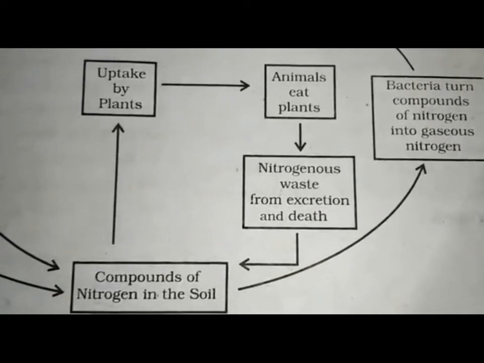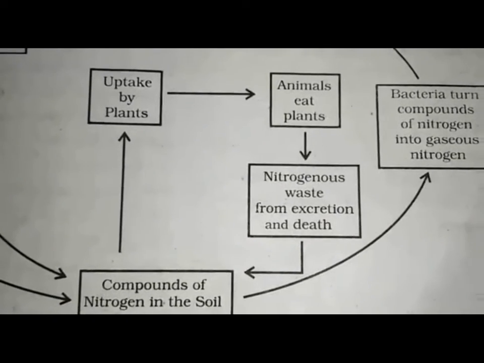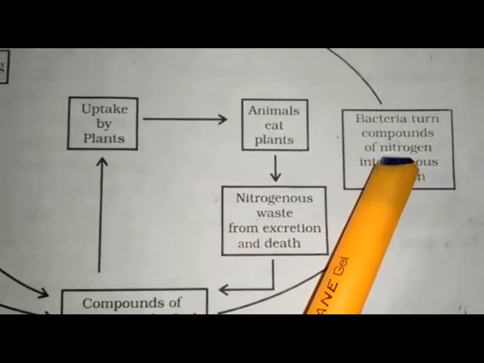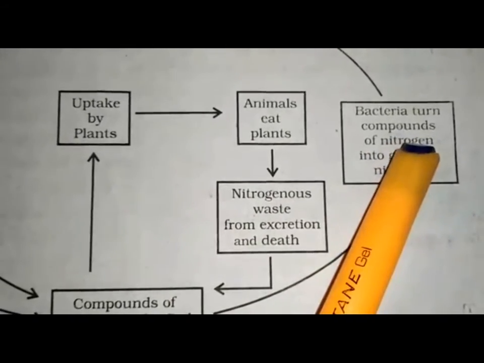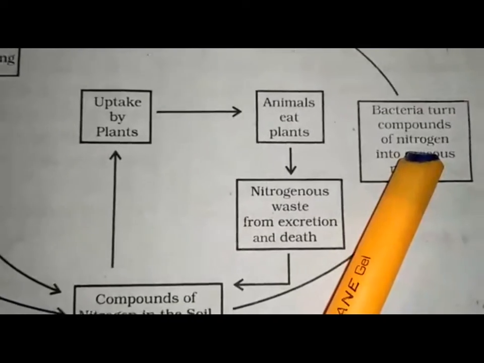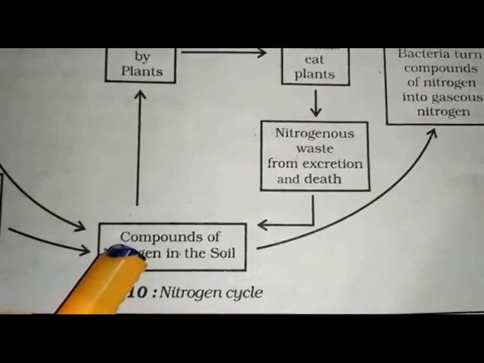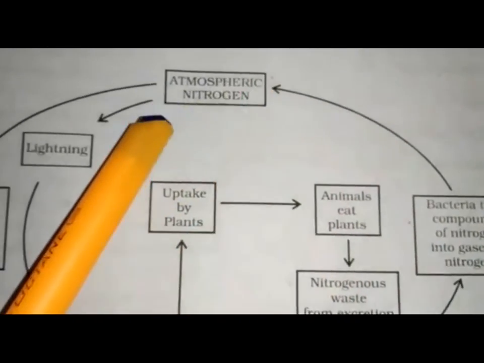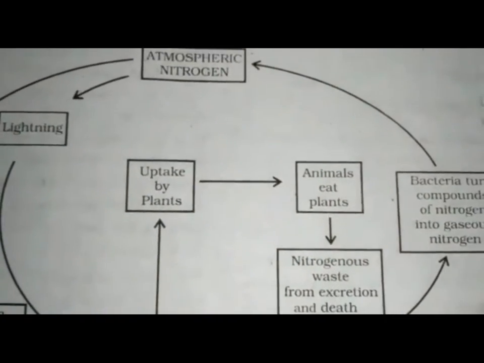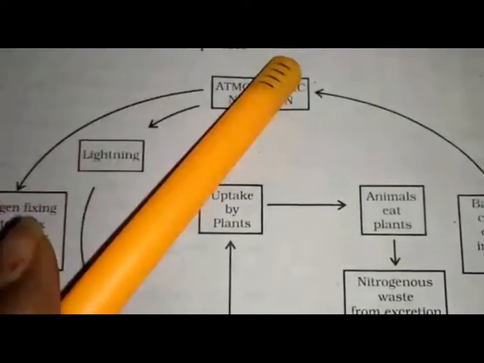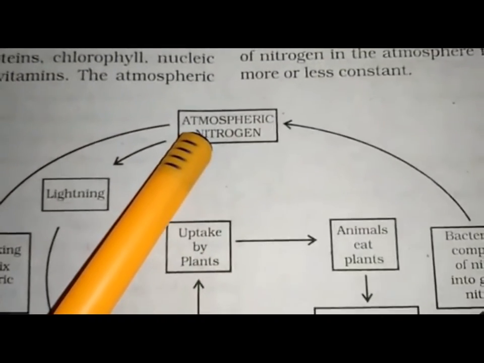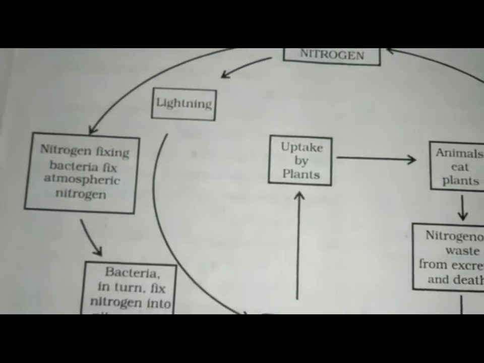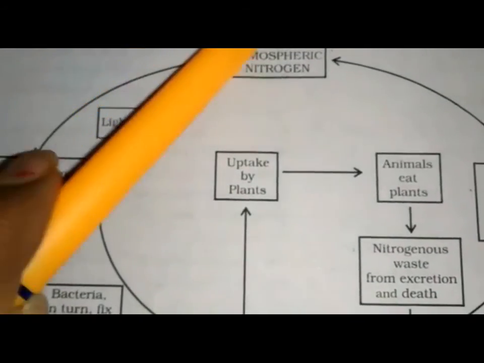Some of the compounds of nitrogen are decomposed by denitrifying bacteria present in the soil to form nitrogen gas, and this nitrogen gas goes back into the atmosphere. In the atmosphere, nitrogen gas is used again during nitrogen fixation, and the nitrogen cycle is repeated in nature again and again.